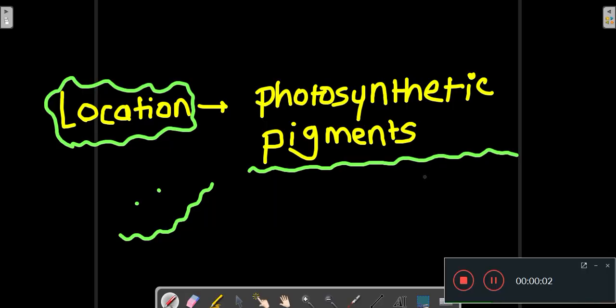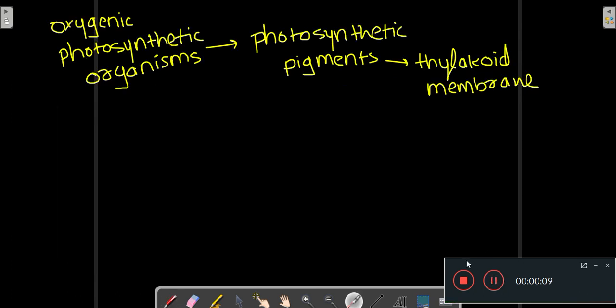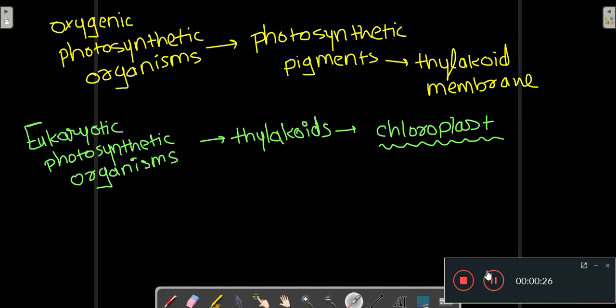Let's talk about the location of the photosynthetic pigments. In oxygenic photosynthetic organisms, the photosynthetic pigments are found in the thylakoid membrane. Okay, in the membrane of the thylakoid, there are photosynthetic pigments. In eukaryotic photosynthetic organisms, the thylakoids are present inside the chloroplast. Within the chloroplast you have your thylakoids in the case of eukaryotic photosynthetic organisms.